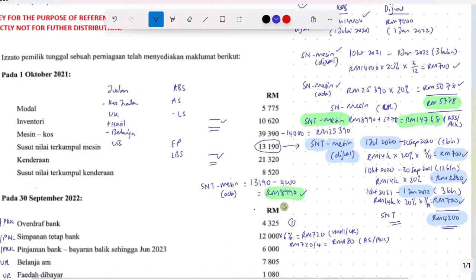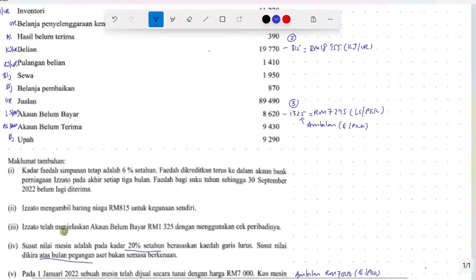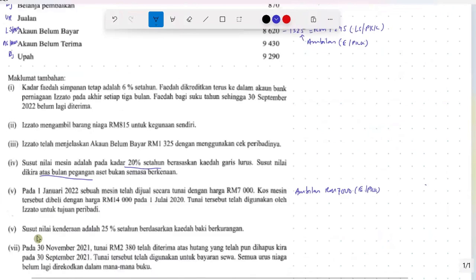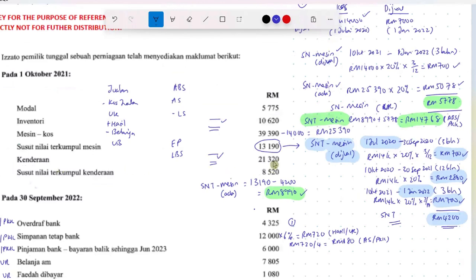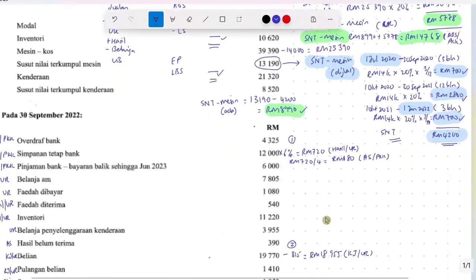Okay, next we look at the next information. Susut nilai kenderaan. 4 and 5 is about machine, and this should be number 6. Number 6 is about susut nilai kenderaan adalah 25% setahun berdasarkan kaedah bagi perkurangan. So look at kenderaan. The cost is 21320. This one could be nota number 5.